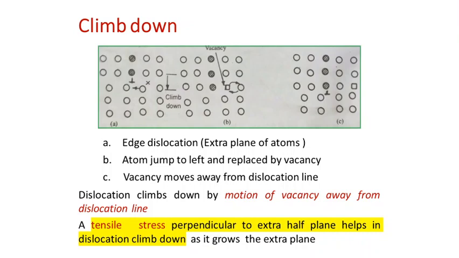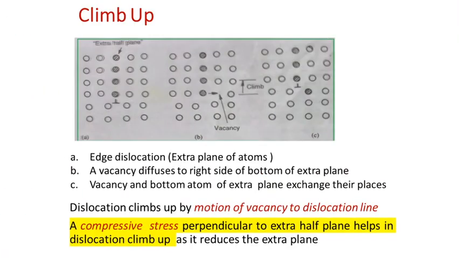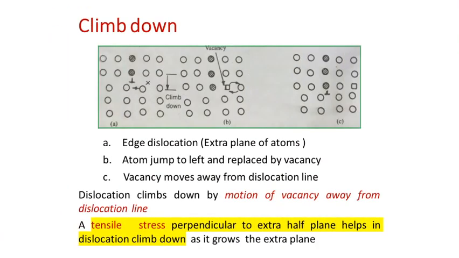or when it is experiencing a tensile stress. As a result, the number of atoms in the edge dislocation plane will be increasing, which actually results in the movement of the edge dislocation one unit downwards. So upon the tensile loading, an atom from the neighboring position will be moving and joining the edge dislocation plane, so the size of the edge dislocation plane is getting increased. As a result, it will be moving one unit downwards. Such a process is termed as dislocation climb down. So previously it was dislocation climb up, and this is dislocation climb down.